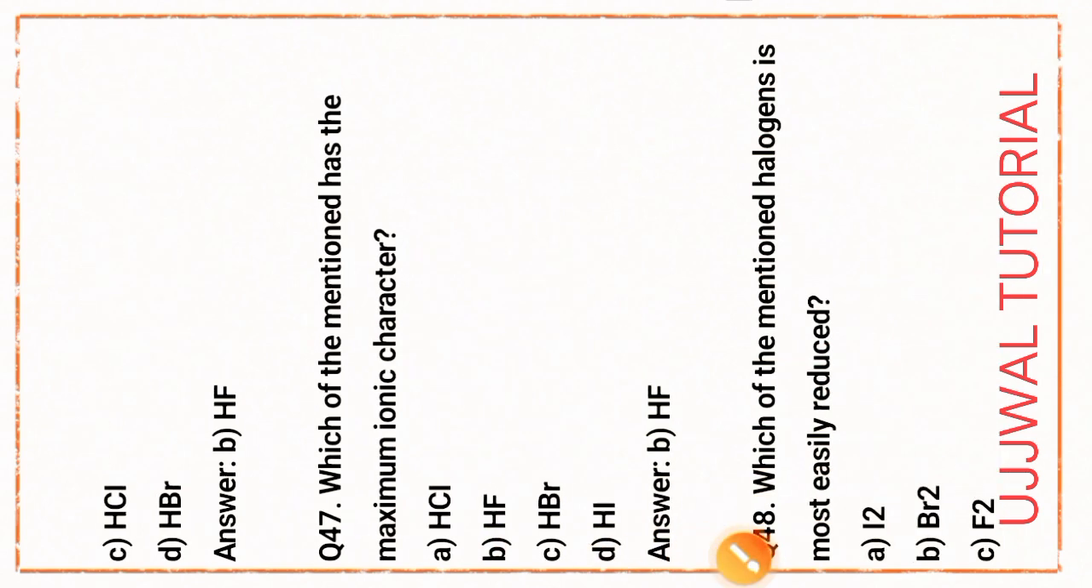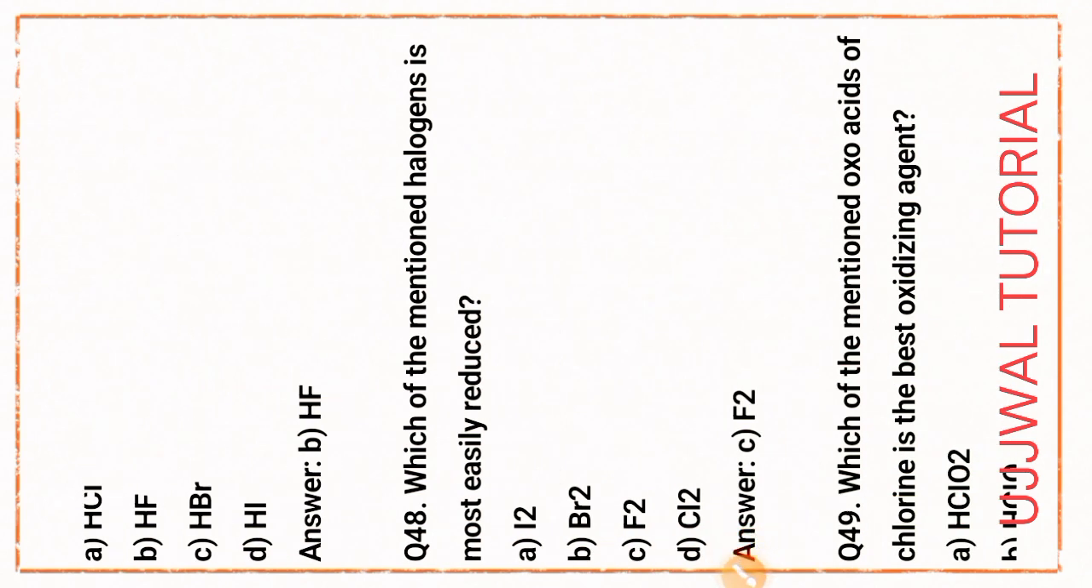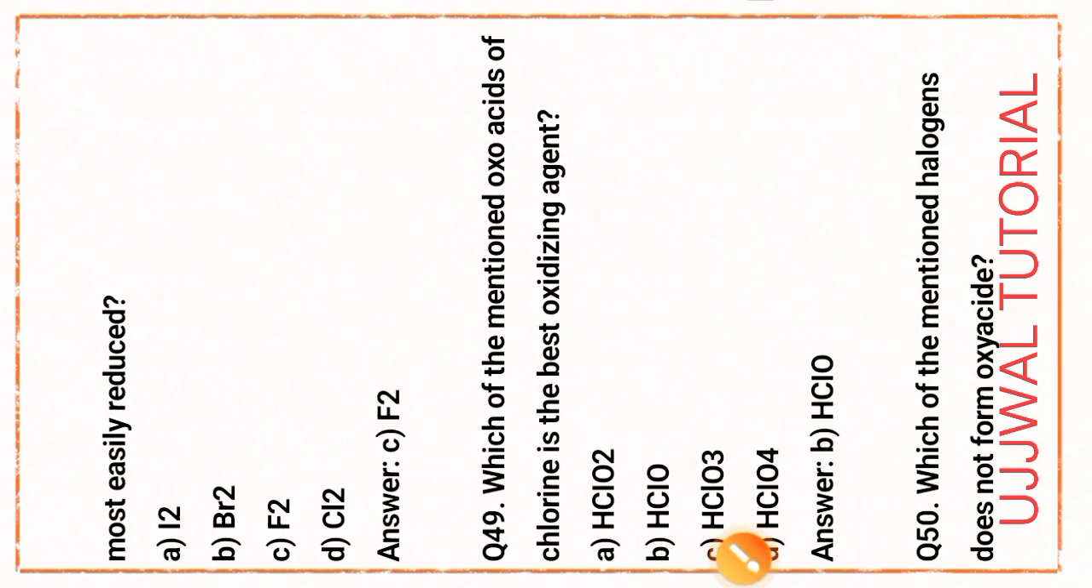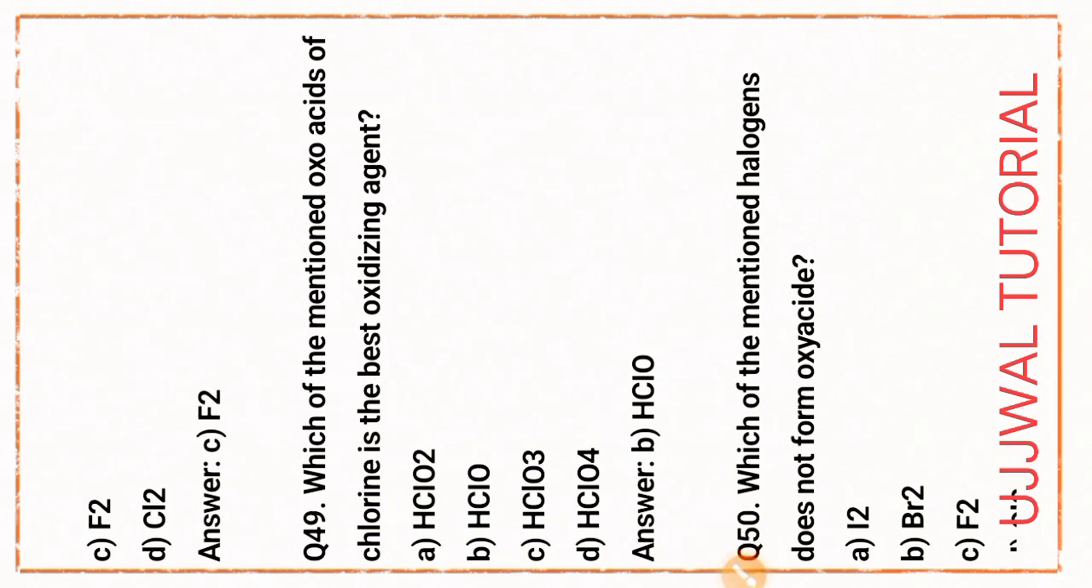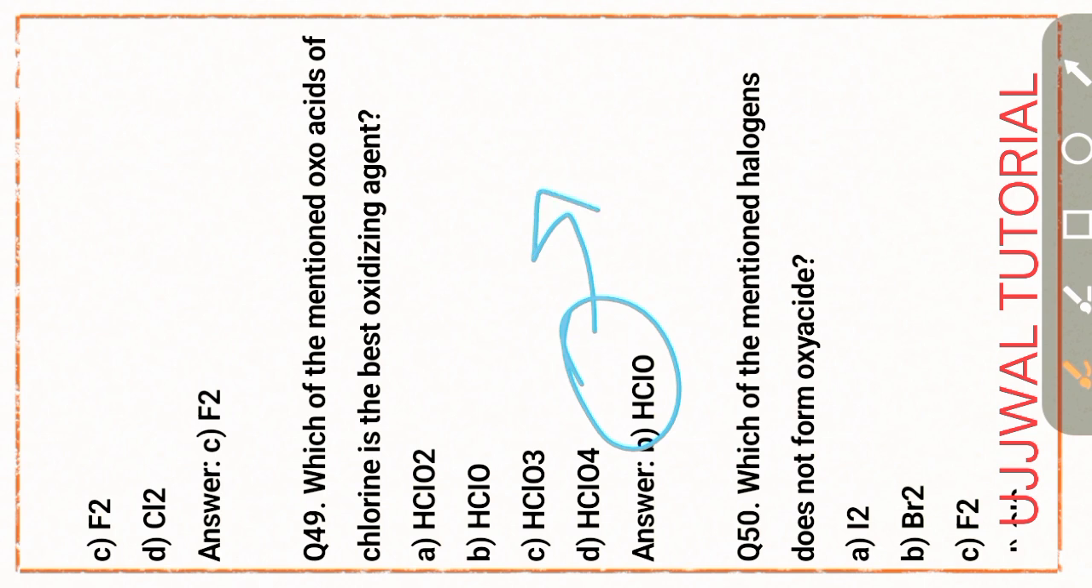Okay, next question number 48. Which of the mentioned halogens is most easily reduced? F2, that is option C, fluorine. Okay, next question number 49. Which of the mentioned oxoacids of chlorine is the best oxidizing agent? HClO. Okay, HClO. That is the chlorine oxidation number plus 1. Okay, oxidation plus 1.